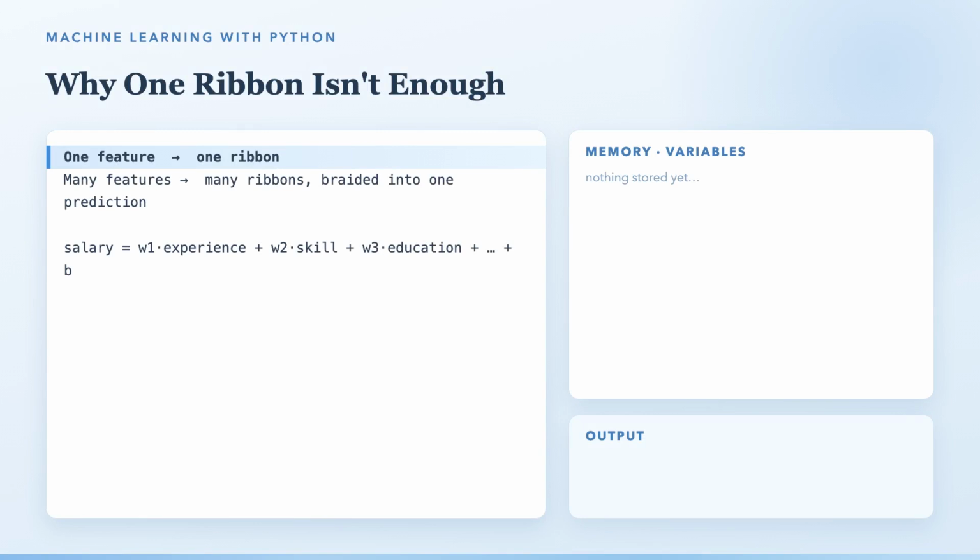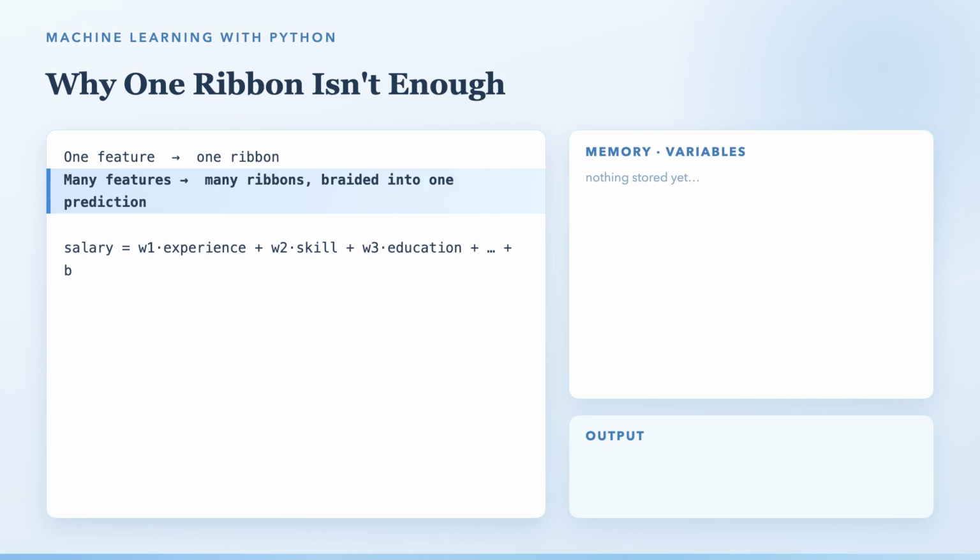In simple regression, we had one ribbon, one weight. Now, each feature gets its own ribbon, its own weight, and the model braids them together into a single prediction. That's all multiple linear regression is. The same gentle idea, just with more threads. If that feels abstract right now, that's alright. We're going to watch every thread, one at a time.